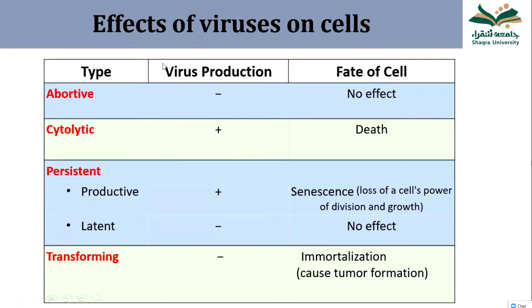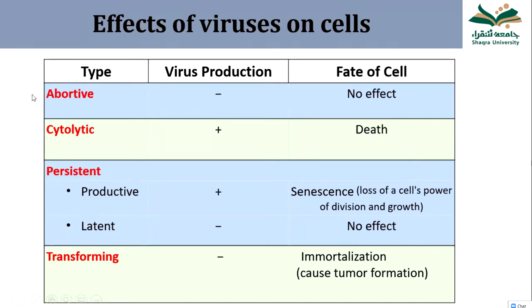So these are, in a tabulated manner, the effects of viruses on the cells. Abortive infection, when there is no change on the cell. Abortive infection means the cell stops the multiplication of the virus. That is why there is no change. Another effect is cytolytic. Cytolytic means cell death. Here the viruses multiply rapidly and they cause the death. And there are two more effects, either persistent infection or transformation.